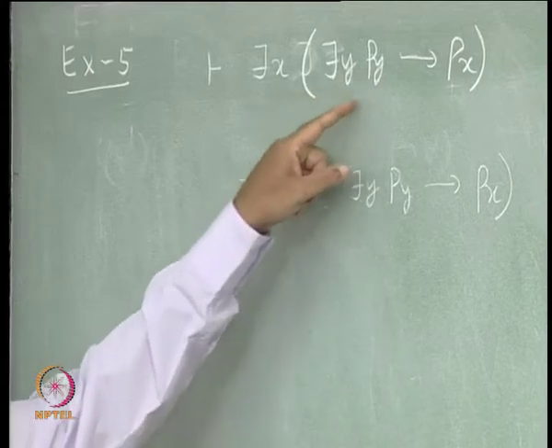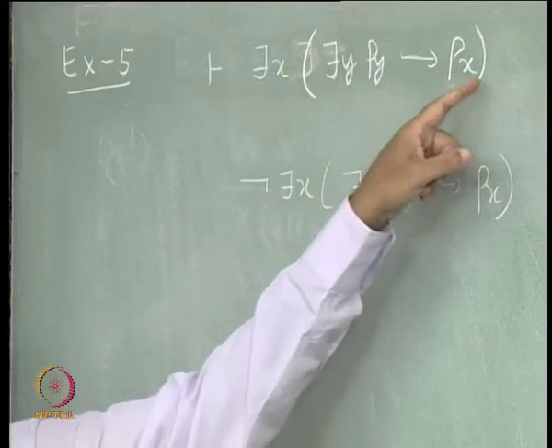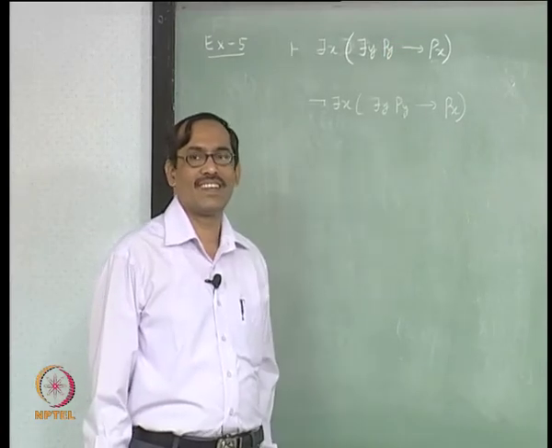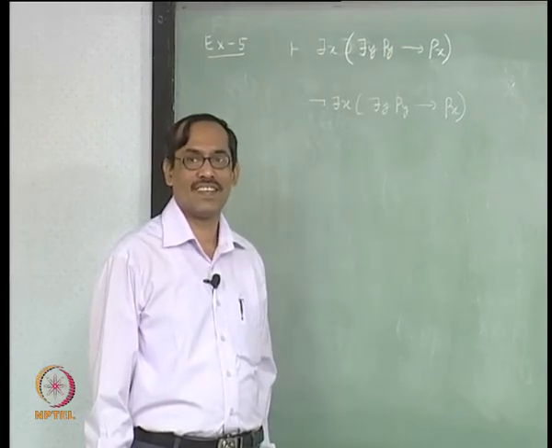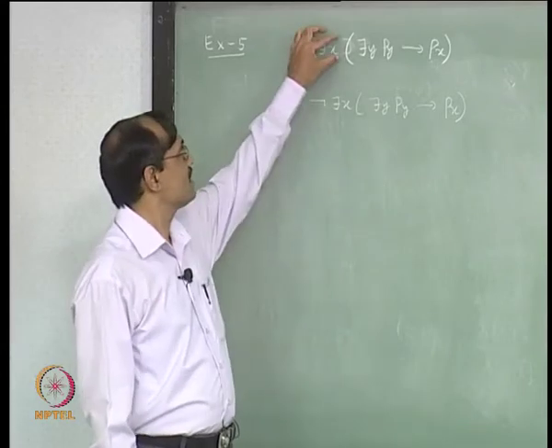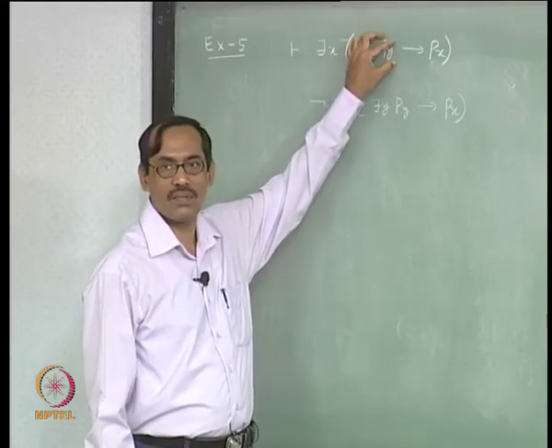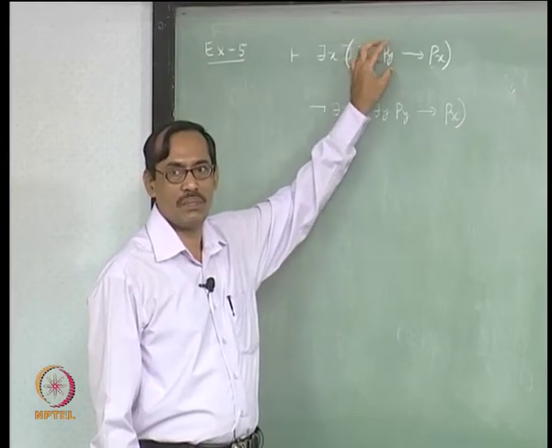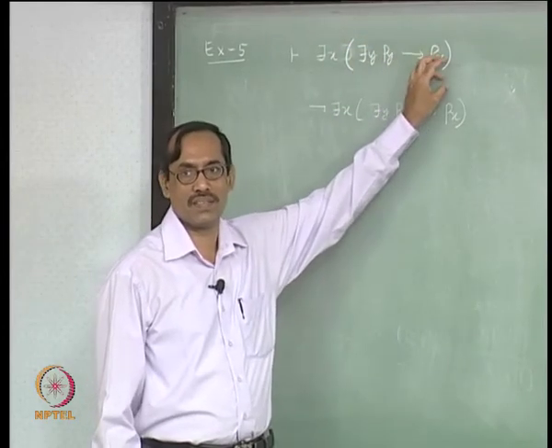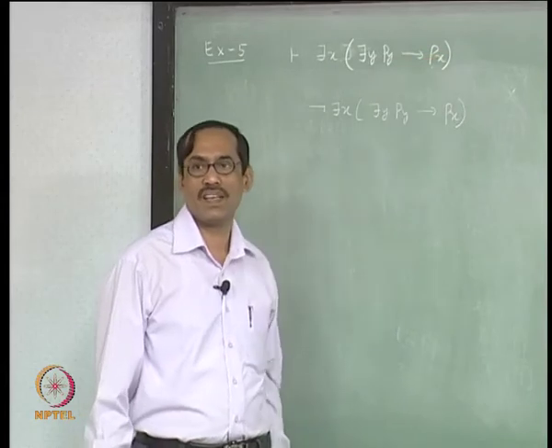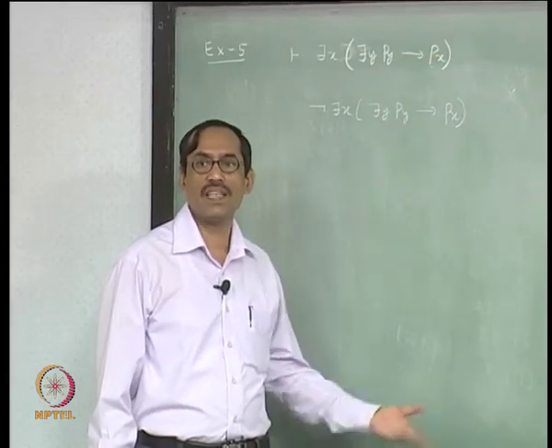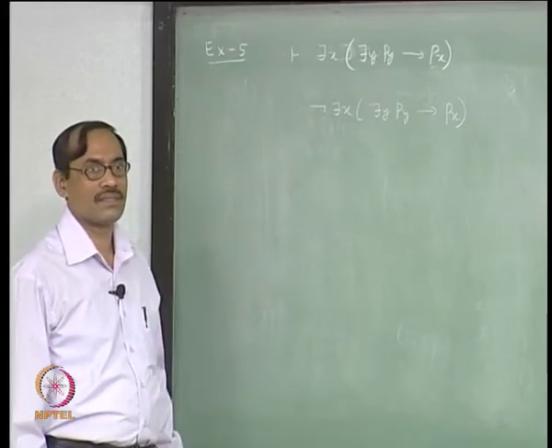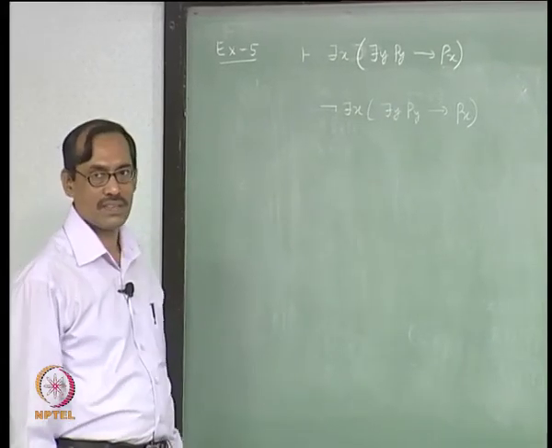This will be equivalent to there is y P(y) implies there is x P(x), which is simply renaming. This there is x goes through this where x does not occur. So, it becomes there is x, there is y P(y) implies there is x P(x), which is simply renaming. y is renamed as variable x, that is all on the right side. Okay. So, it should be correct.